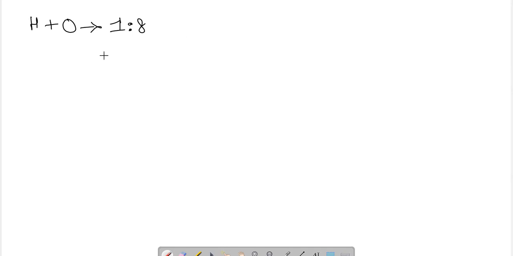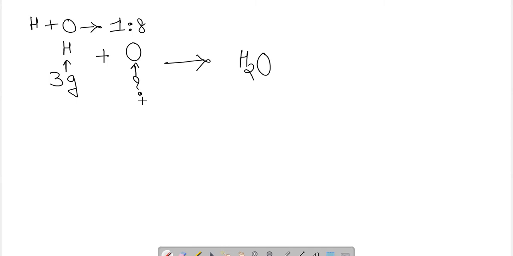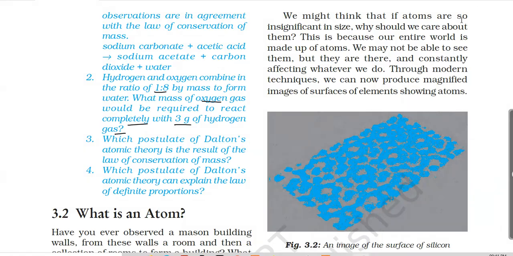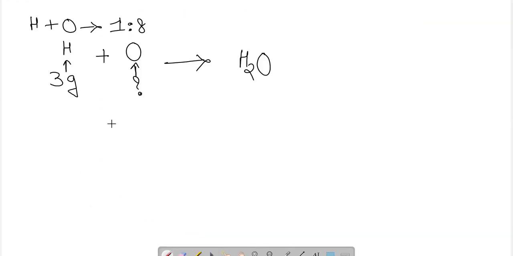Okay, so if 3 grams of hydrogen is there, how much oxygen will be required to combine with it to form water? Anything more given? 3 grams of hydrogen gas. Okay, so here 3 grams of hydrogen gas is there, and the ratio here is so simple.